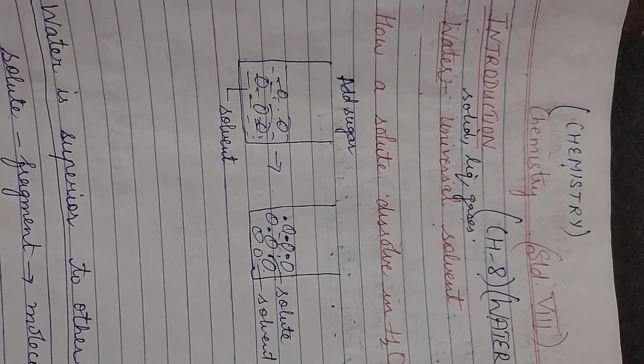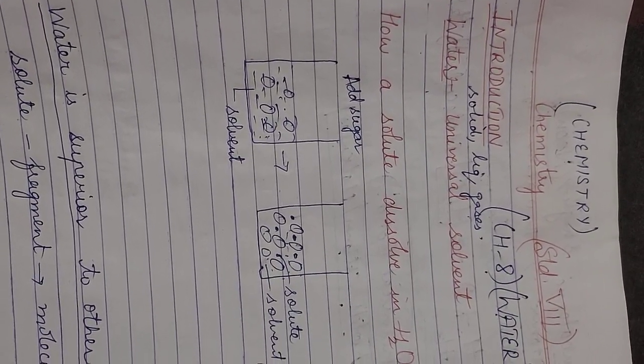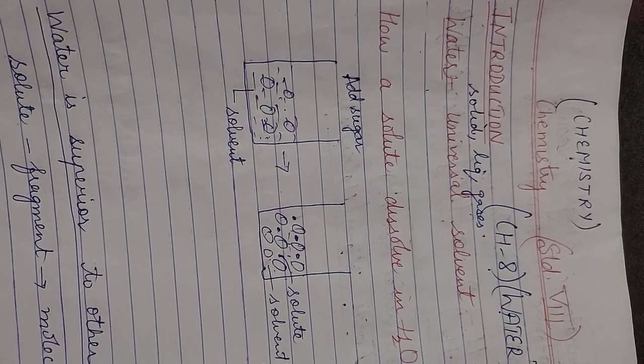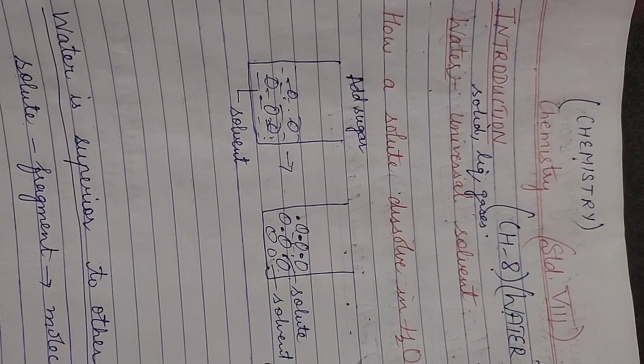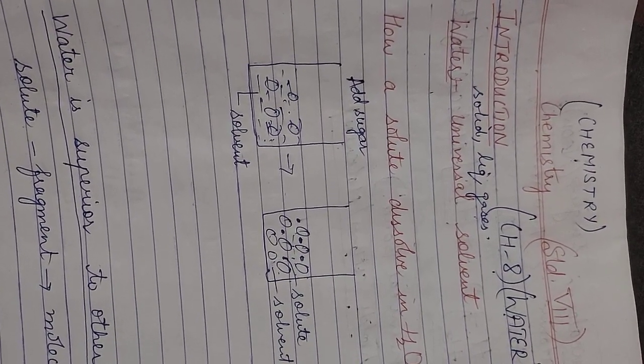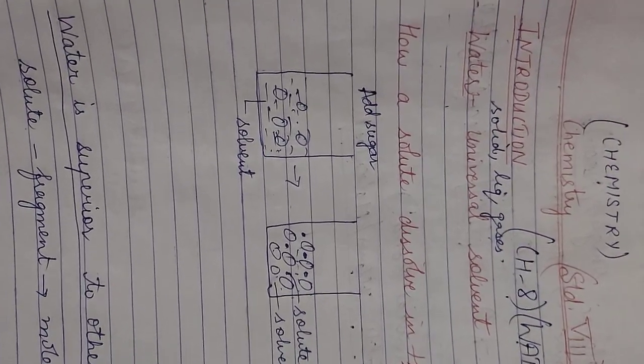So now let's talk about the major topic of the chapter, that is, water is a universal solvent. Why is it known as a universal solvent? Because it helps to dissolve a larger number of substances than any other solvent.